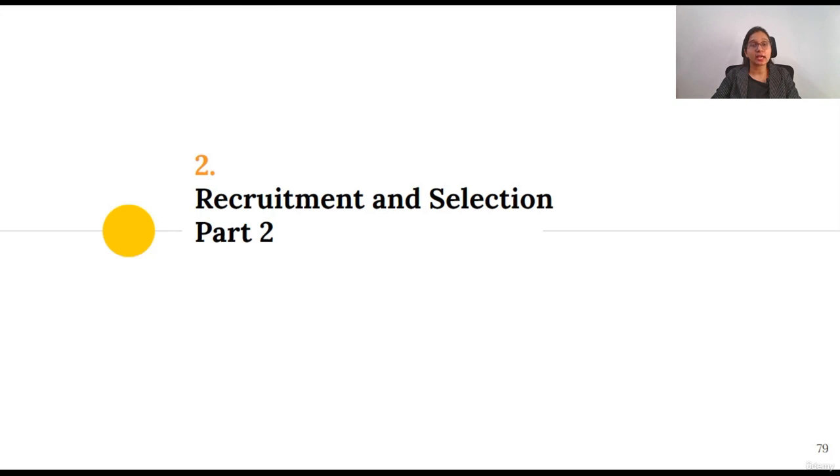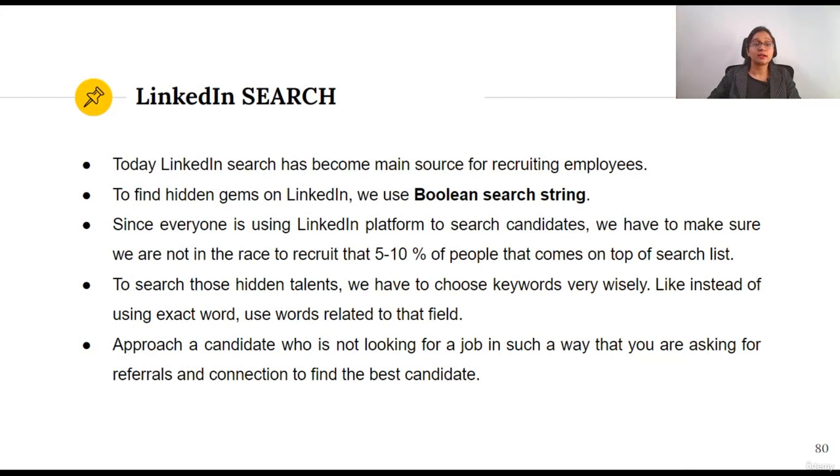Here we will be talking about LinkedIn search and Boolean search string, which has actually changed the game of recruitment. Today LinkedIn search has become the main source of recruiting employees. To find the hidden gems on LinkedIn, we use Boolean search string. Everyone is now hiring through LinkedIn. Everyone is searching for different kinds of candidates or talent through LinkedIn.